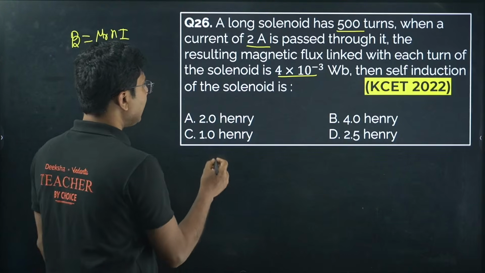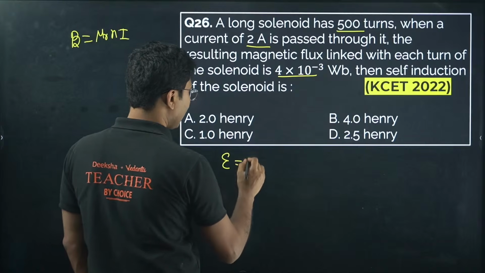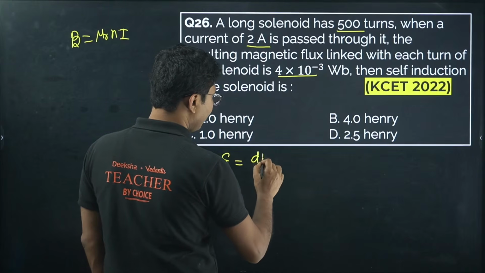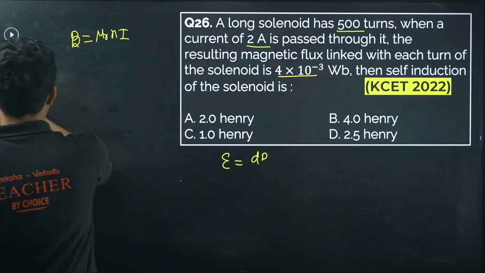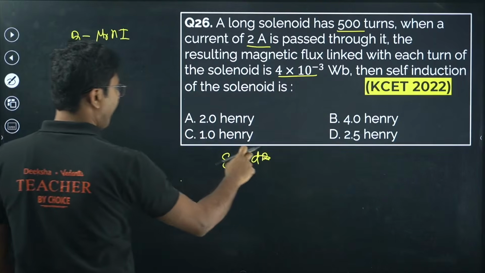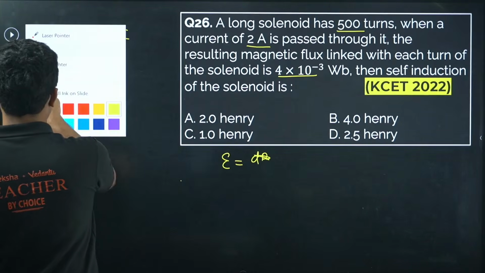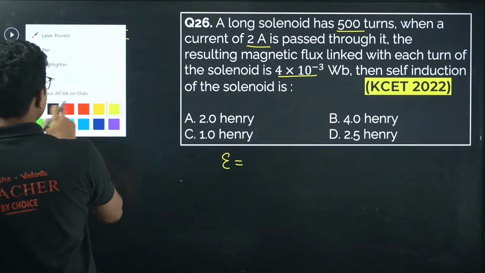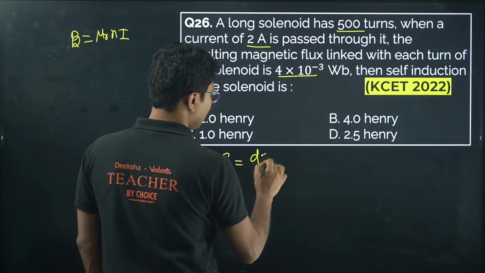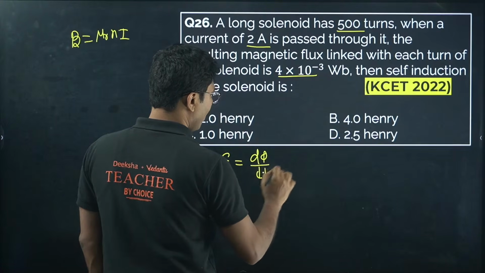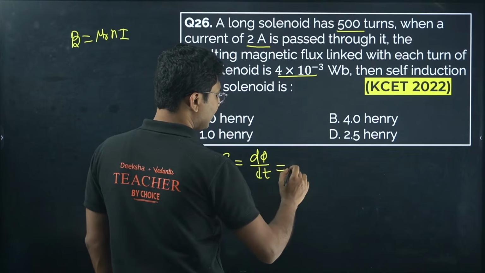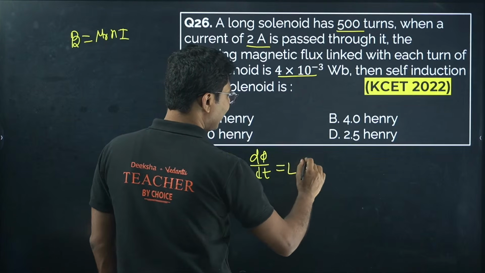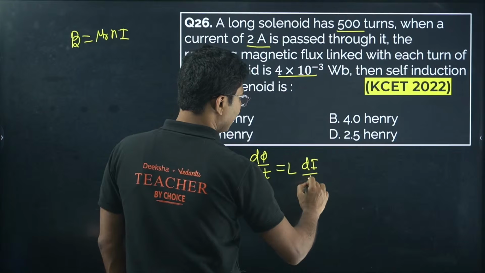So let's see, induced EMF is given by d phi by dt, whereas in terms of self-inductance it is given by L di by dt.